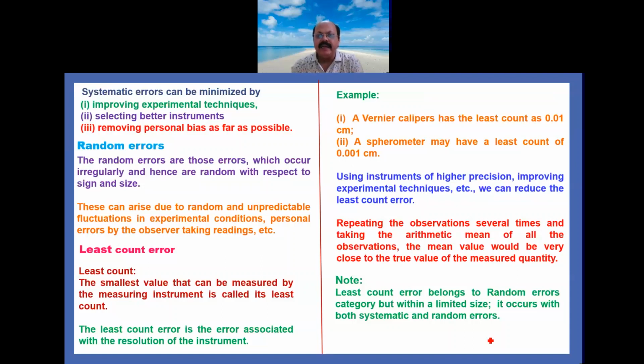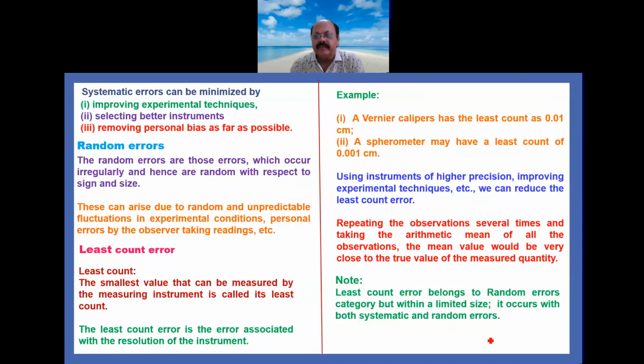For example, earlier we took a true value of the length as 3.688, and by measuring with one instrument its value comes near 3.5, but with another instrument when we measure it comes to 3.38. So the second instrument has a higher resolution, so you are getting a more precise value.